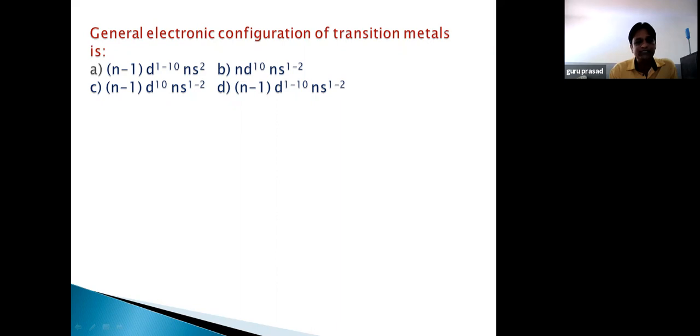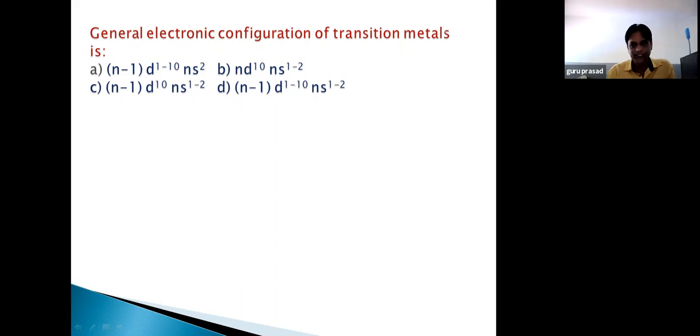For group 6 it is d5 ns1. Similarly group 11, where copper is the first element, the electronic configuration is (n-1)d10 ns1. So many exceptions we come across, that's why you cannot select this as the electronic configuration of d block elements. So what is the electronic configuration of d block elements? We can give (n-1)d 1 to 10, ns 1 to 2.